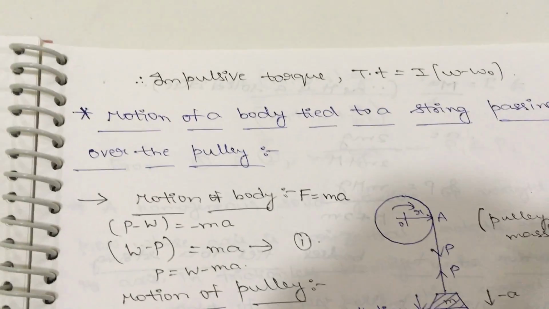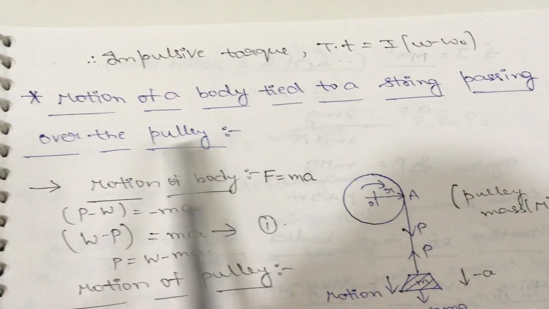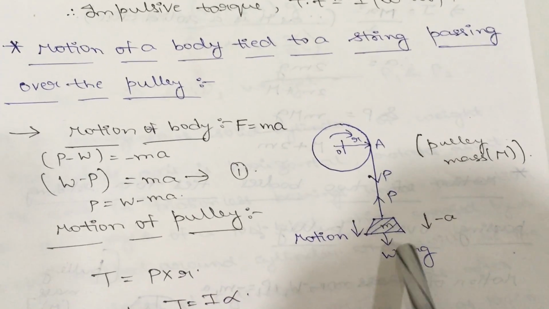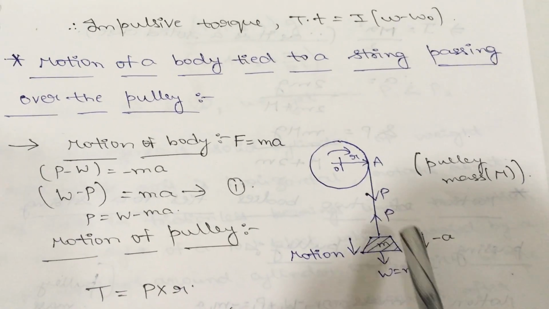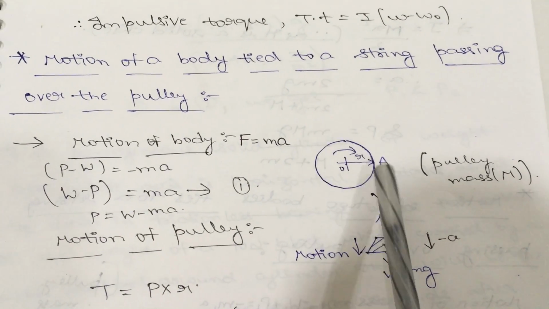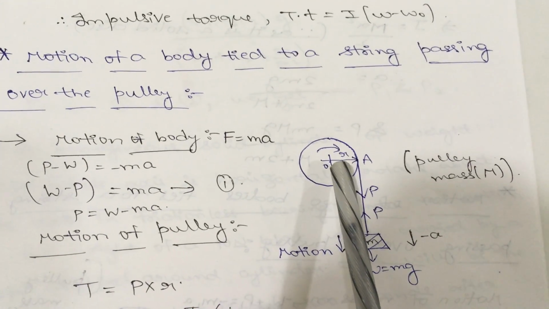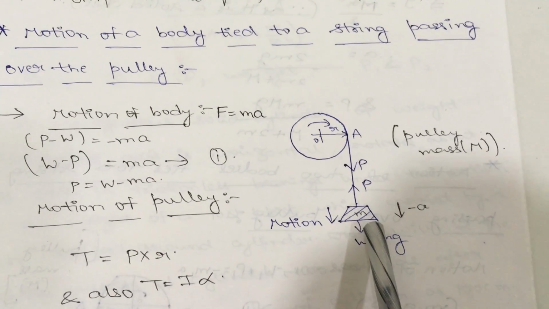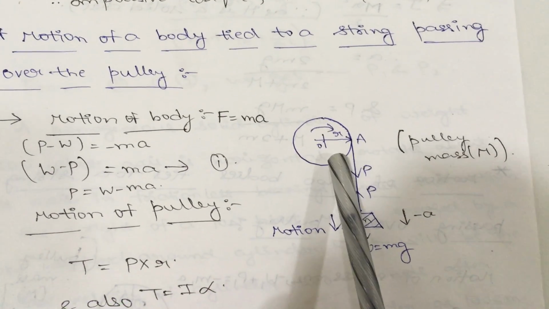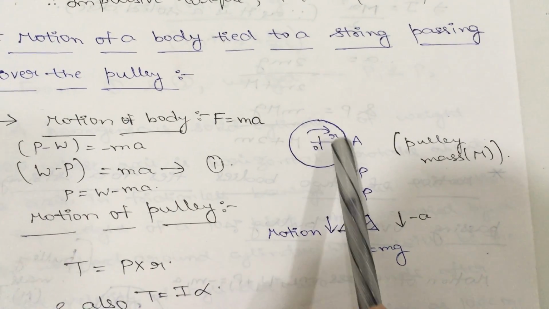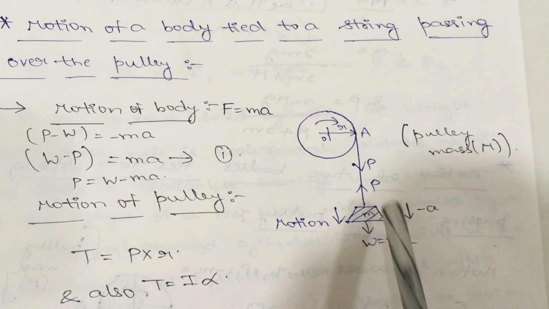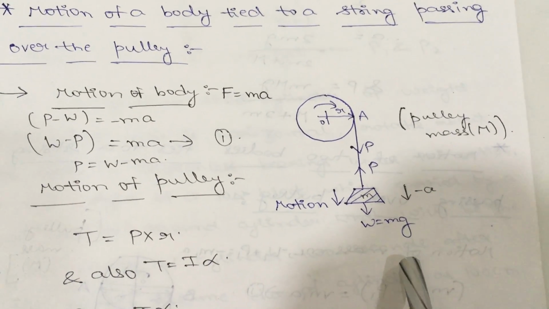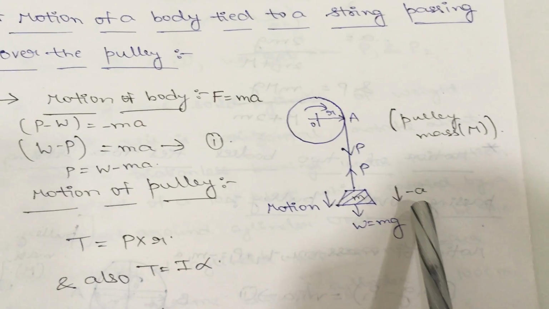Now this is the first type, motion of a body tied to a string passing over a pulley. Now everyone observe this diagram. Here one pulley is there and one body is there, and this body is tied to a string which is passing over the pulley. Let us consider the mass of the pulley as capital M and the mass of the body as small m, and this pulley is rotating in the clockwise direction. As this pulley is rotating in the clockwise direction, this body will move in the downward direction. That is, the motion of the body is in the downward direction. So this body will have negative acceleration.